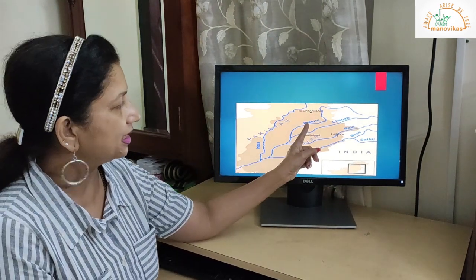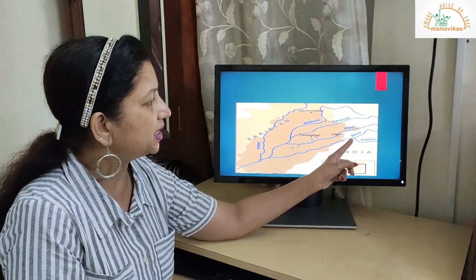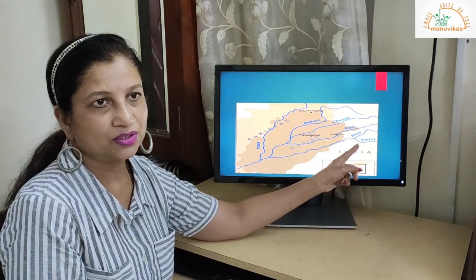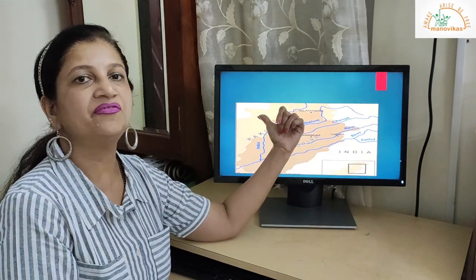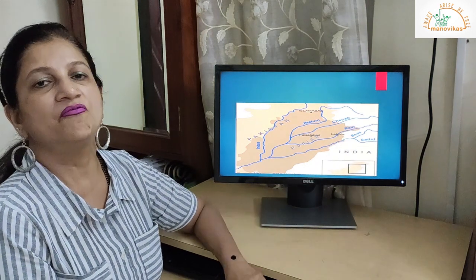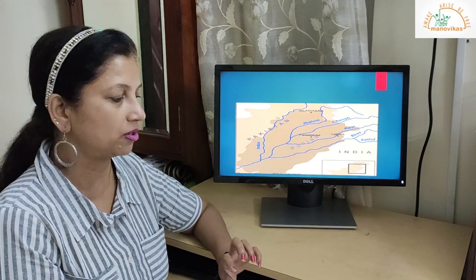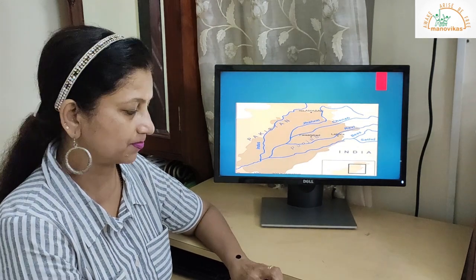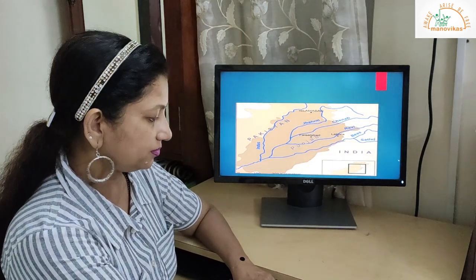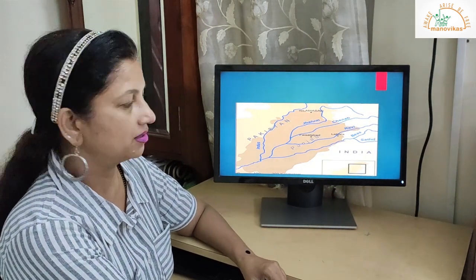The rivers are Jhelum, Chenab, Ravi, Beas and Satluj. These are the tributaries of river Indus. These 5 rivers form Punjab, that's why it is called the land of 5 rivers. Is this clear?